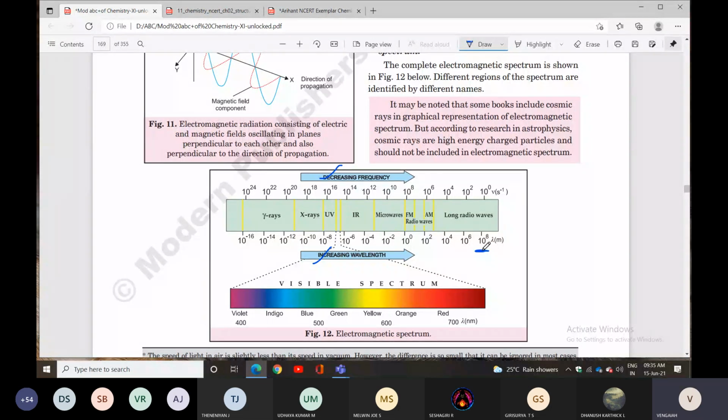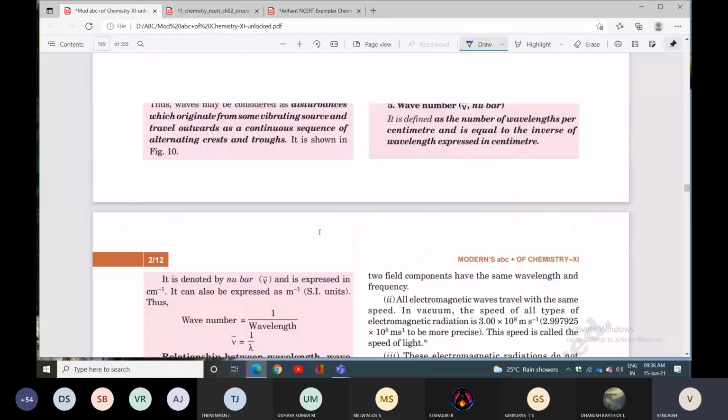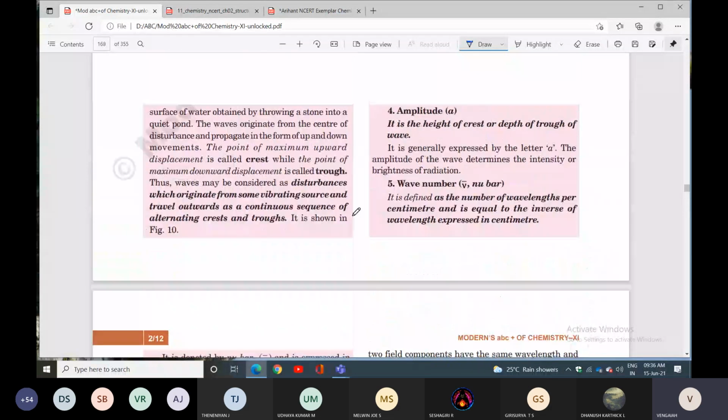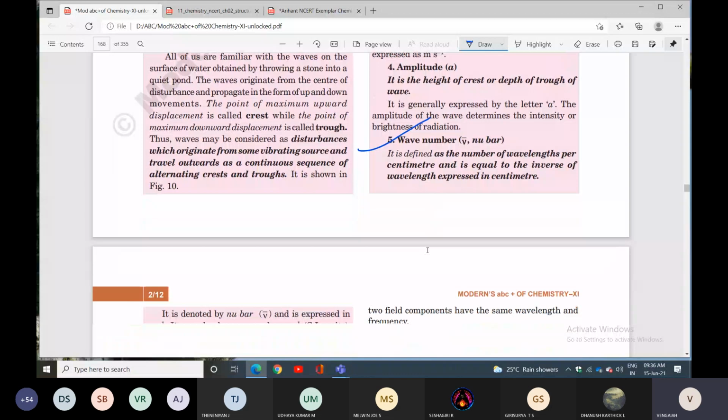But in the question, what are they asking? Not frequency, not wavelength. They are asking for the radiation with highest wave number. Wave number is nu bar, not frequency nu, not lambda. You already know the meaning of nu bar. Wave number is defined as the number of wavelengths per centimeter, and it is equal to the inverse of wavelength.